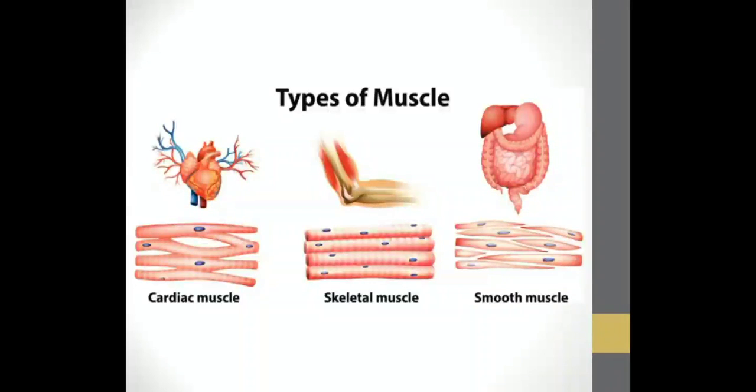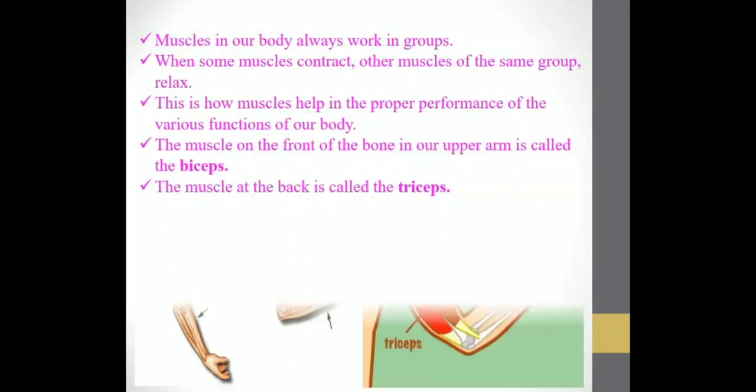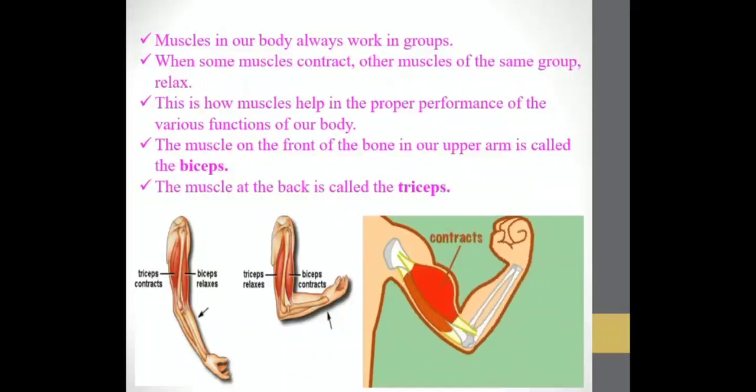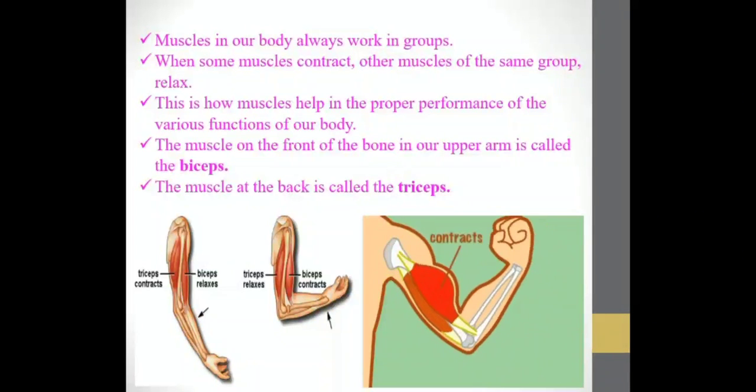Then, muscles in our body always work in groups. When some muscles contract, other muscles of the same group relax. Okay, can you see in the photo over there down, or in the video, they have shown you that when the top muscle is contracting, the lower muscle relaxes.